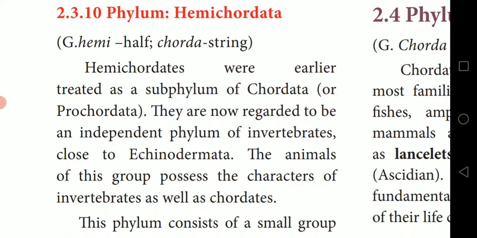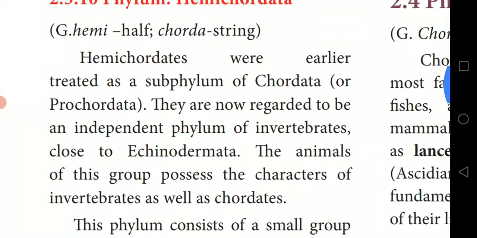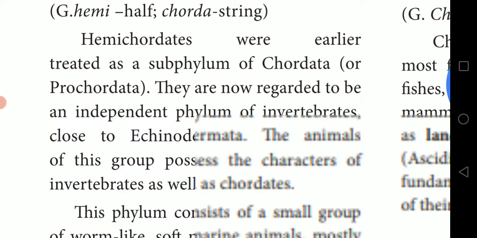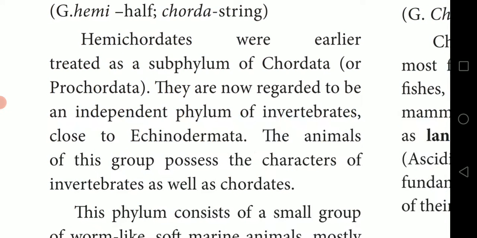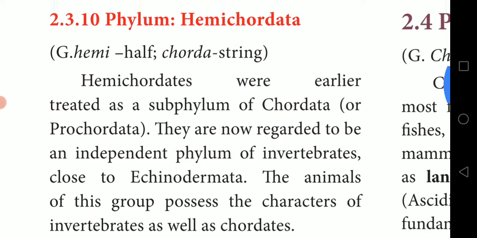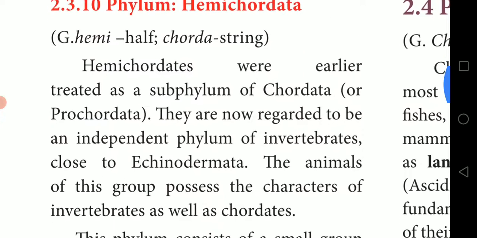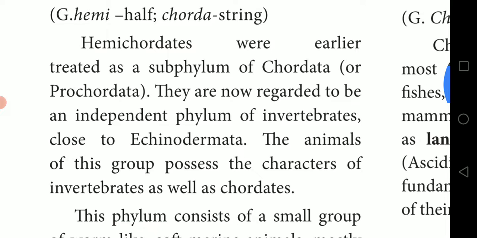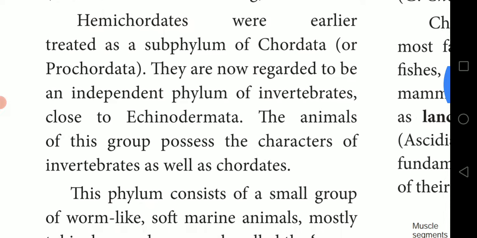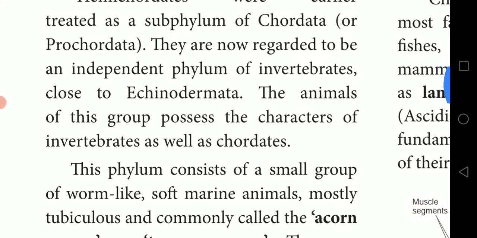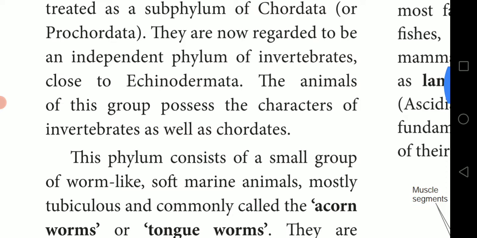They are now regarded as an independent phylum of invertebrates close to Echinodermata. The animals of this group possess the characters of invertebrates as well as chordates.